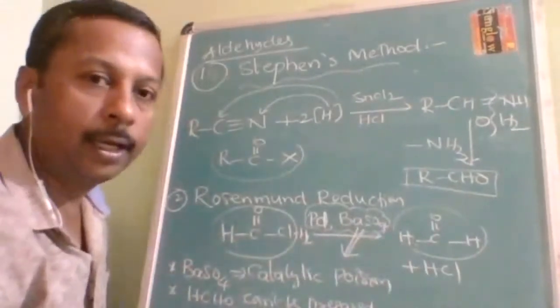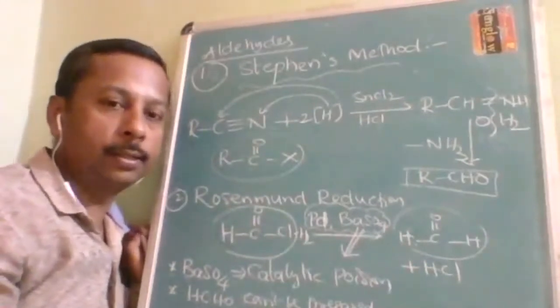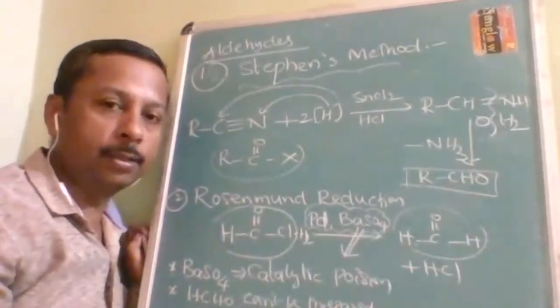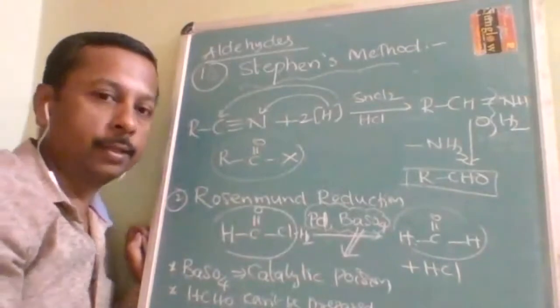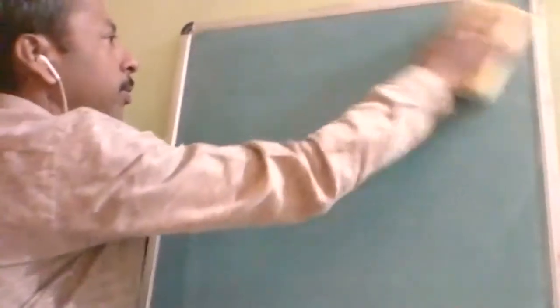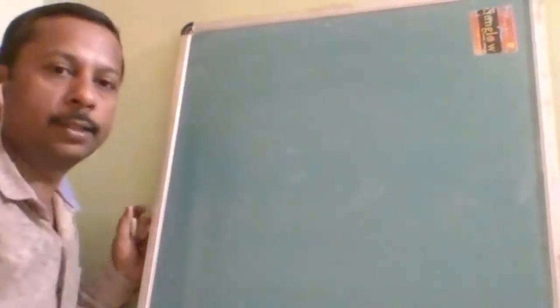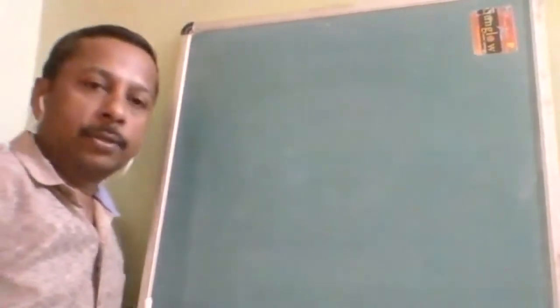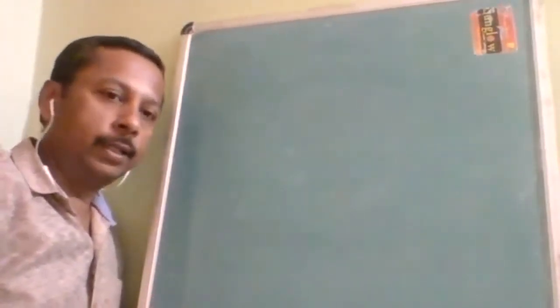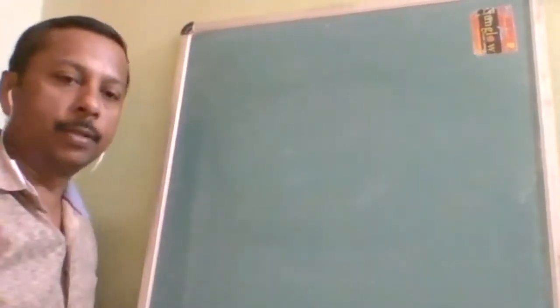So in the aldehyde preparation methods, we have studied two very important reactions. They are important because of the naming reactions, Stephen reduction and Rosenmund reduction. In Rosenmund reduction, two things you have to remember additionally. First thing is the purpose of BaSO4. Second thing is the disadvantage of that preparation method.